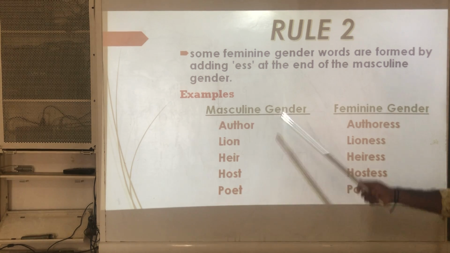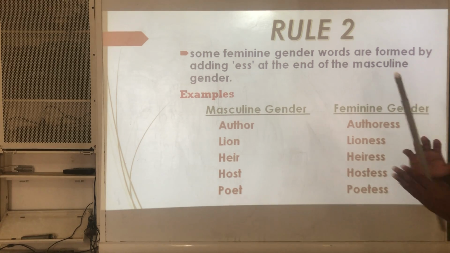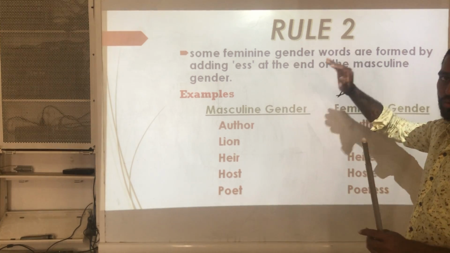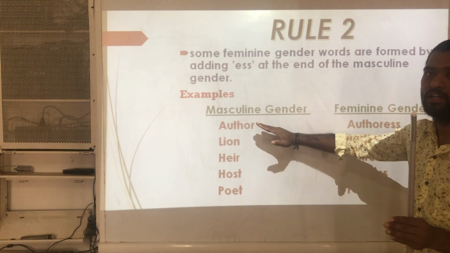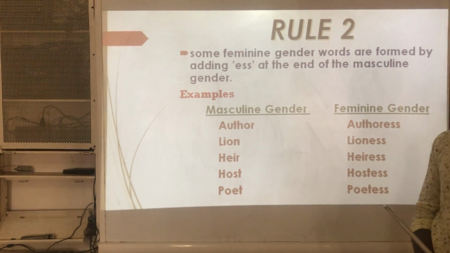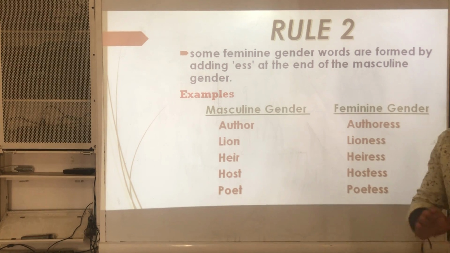Understand? So this is about rule 2. For some masculine genders which are under rule 2, you would know whether a noun belongs to rule 2 or not by practicing. So we should practice more and more examples to know which rule the given noun is under.